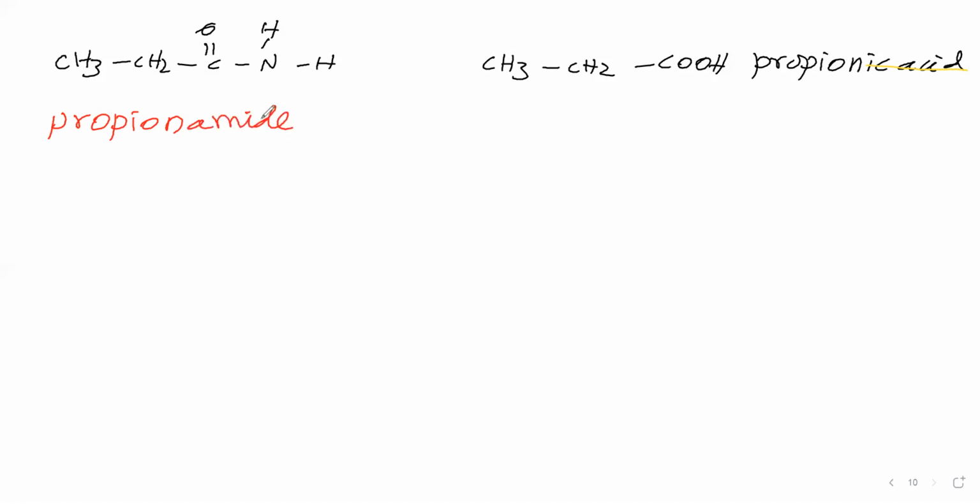Next, the IUPAC name. The parent chain contains 3 carbon atoms. Therefore, prop. Primary suffix is "-ane", drop e. Secondary suffix is amide. So Propanamide is the IUPAC name.